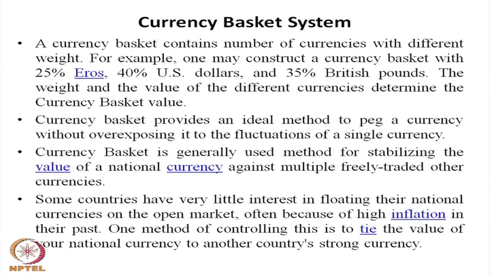Generally, the currencies and weights in the basket are decided by the countries with which trade relations are strongest, where exports and imports are more. That country's currency and the trade weight, the linkage of trade, decide the exchange rate.